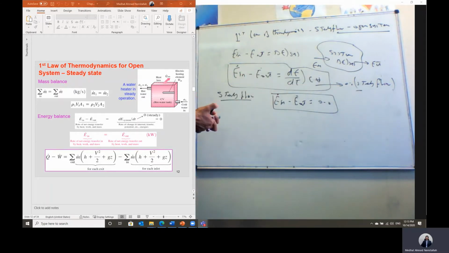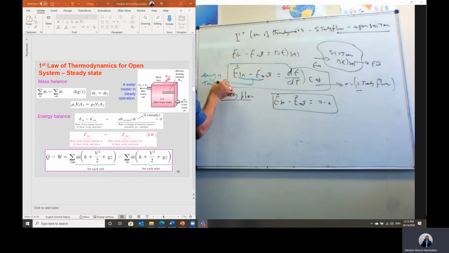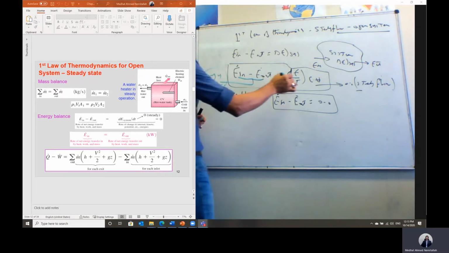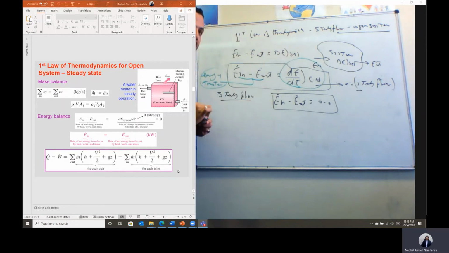Now we have those two terms: energy in minus energy out is equal to the change of energy of the system. And this form of energy, Shabab, represents the forms of energy transfer either into or out of the system. But the other is the form of energy within the system itself, which we can represent by internal energy, kinetic energy plus potential energy.